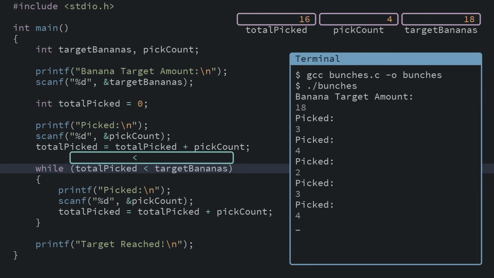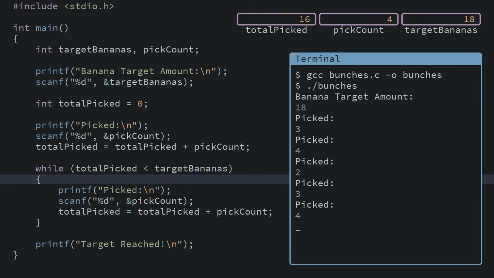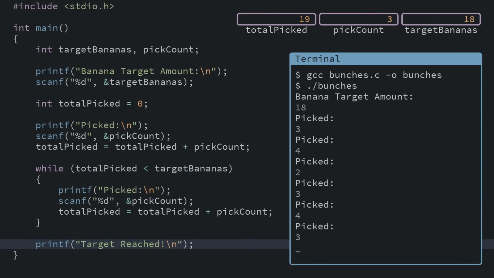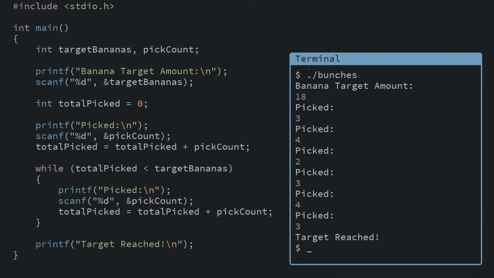Until eventually we get to an iteration where we ask them one more time, and they enter a new number which brings our sum to our target. When we enter this 3, it brings our total pick to 19, which is more than our target of 18. So when we go back up to our condition, it'll now evaluate to false, since 19 isn't smaller than 18. This causes us not to enter the while loop anymore, and continue on with the rest of the program, which prints out our target reach message, telling our picker to stop, and our program ends.